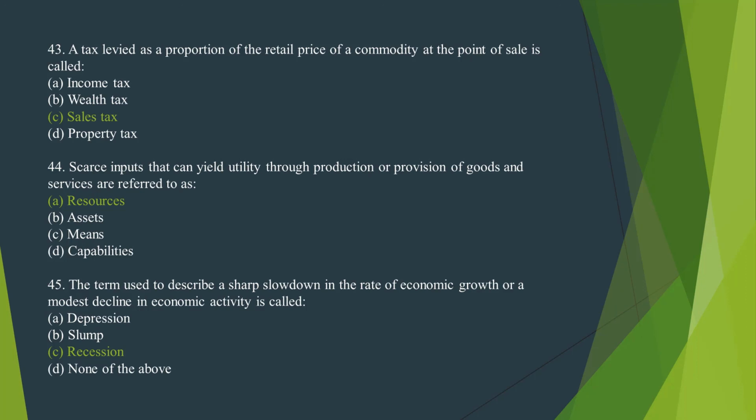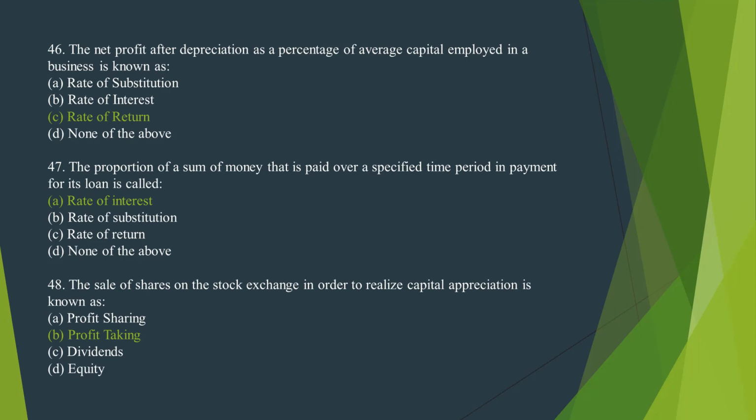Number 45. The term used to describe a sharp slowdown in the rate of economic growth or a modest decline in economic activity is called. The correct option is option C, recession. Number 46. The net profit after depreciation as a percentage of average capital employed in a business is known as. The correct option is option C, rate of return.